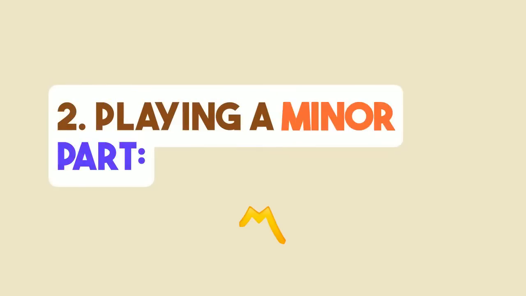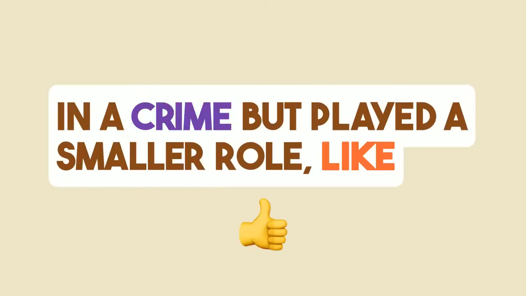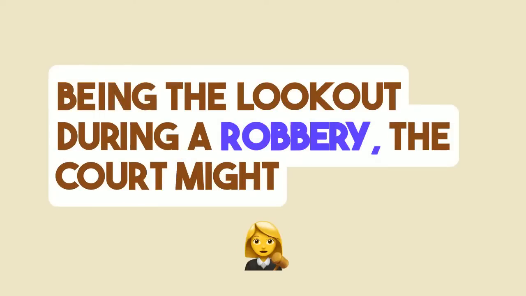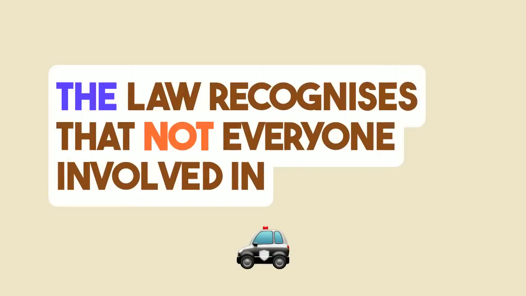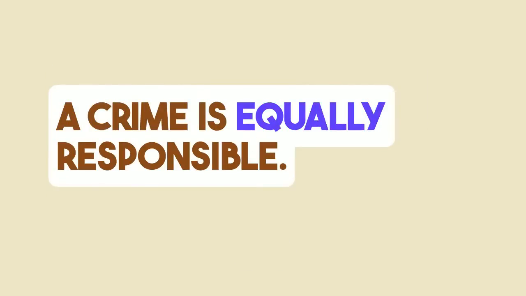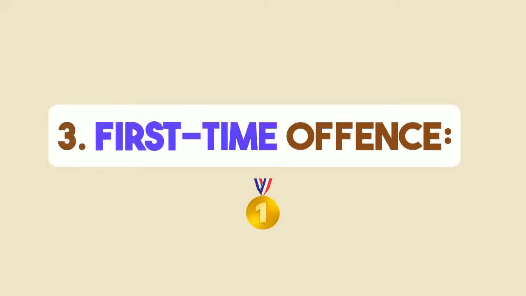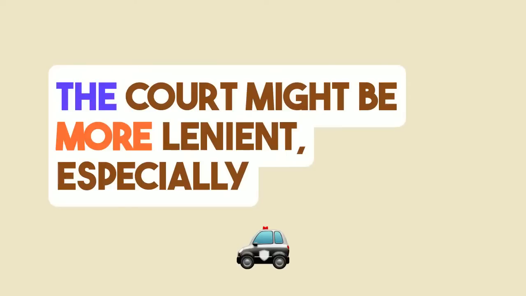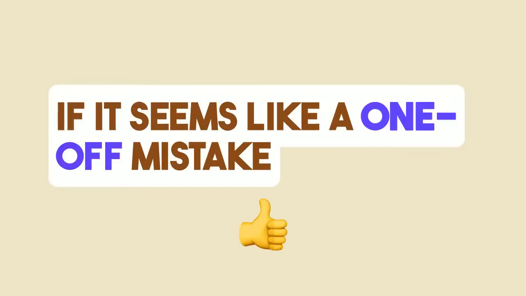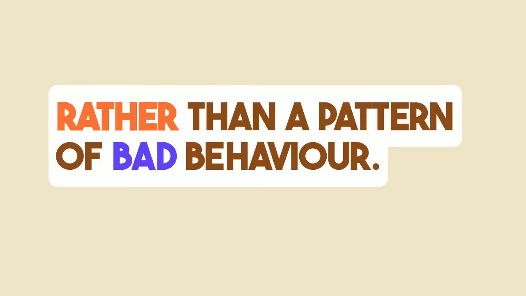Playing a minor part. If the offender was involved in a crime but played a smaller role, like being the lookout during a robbery, the court might take this into account and reduce the sentence. The law recognizes that not everyone involved in a crime is equally responsible. First-time offense. If it's the offender's first time breaking the law, the court might be more lenient, especially if it seems like a one-off mistake rather than a pattern of bad behavior.